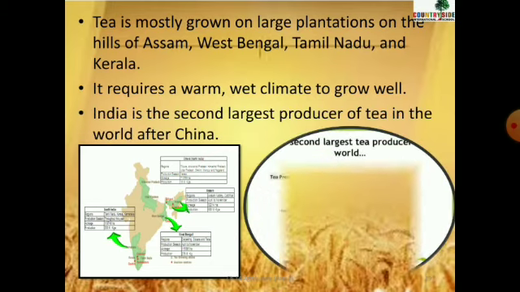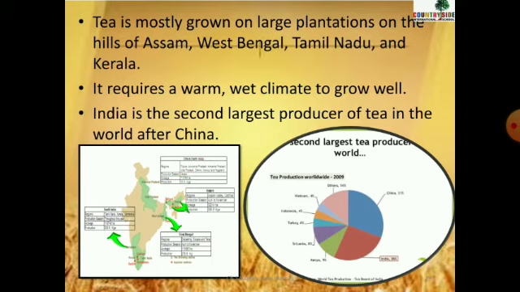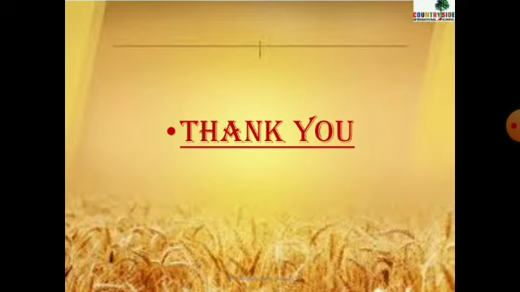India is the second largest producer of tea in the world after China. That means China is the first producer of tea and India is the second. You can see in the image given below, China has 31 percent, major production of tea is done over there. Then it's India, then other countries. So India is the second largest producer of tea, and who is first? That is China. So that's all about cash crops.